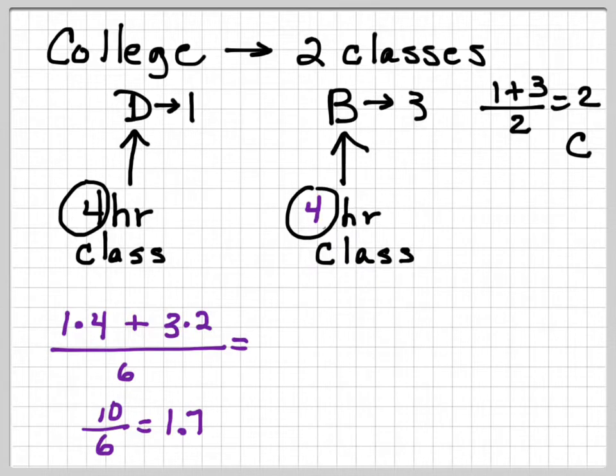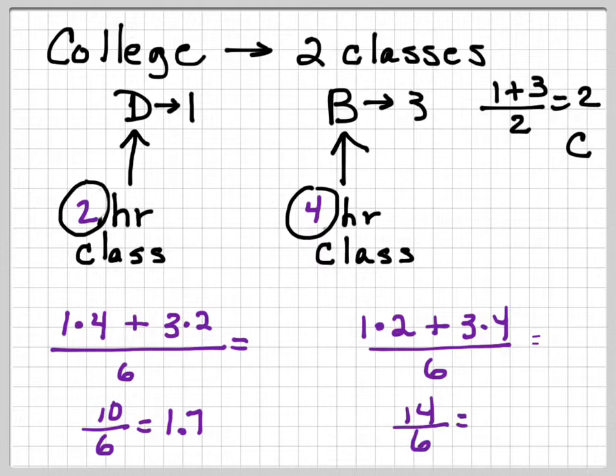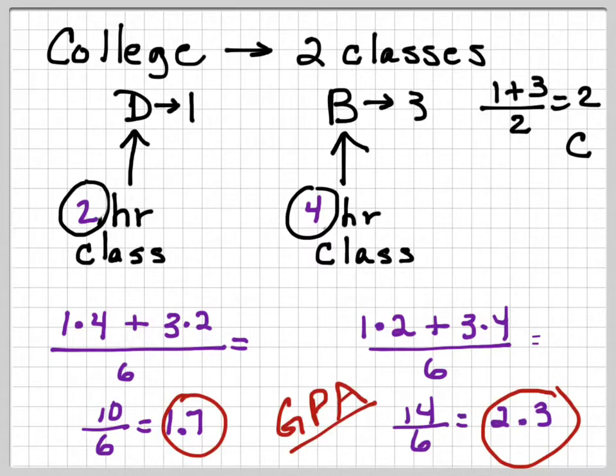Okay, now let's change this around. Let's say the B was a 4-hour and the D was the 2-hour. Now you're going to have 1 times 2 plus 3 times 4 divided by 6, which is 14 divided by 6, which is 2.3. So your GPA would be higher in the second scenario, and notice that's because the B is a higher grade and it counted for more weight.